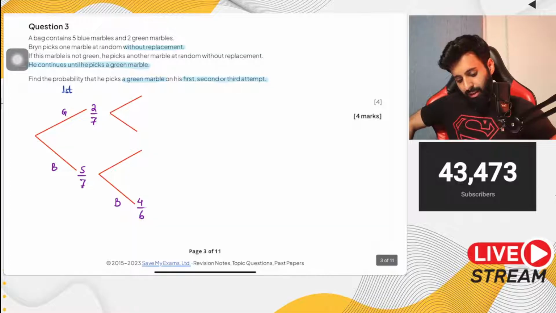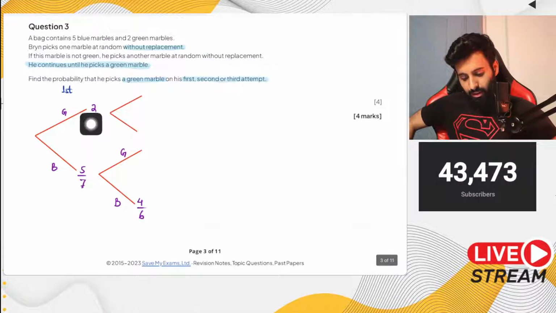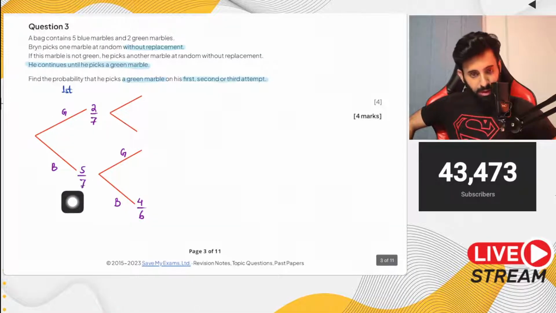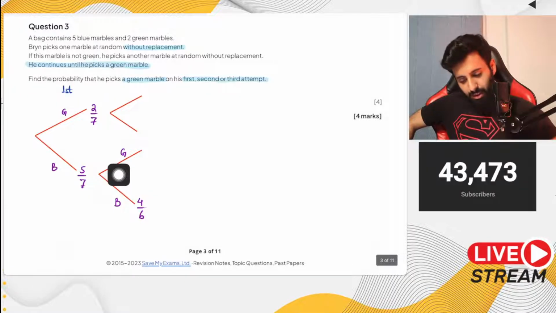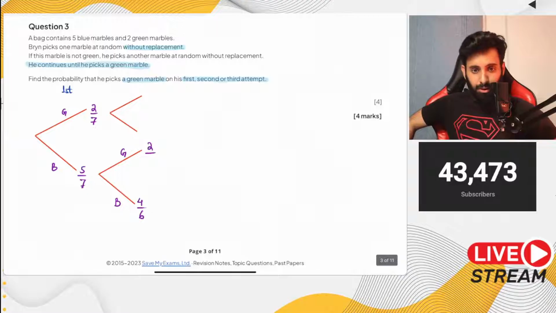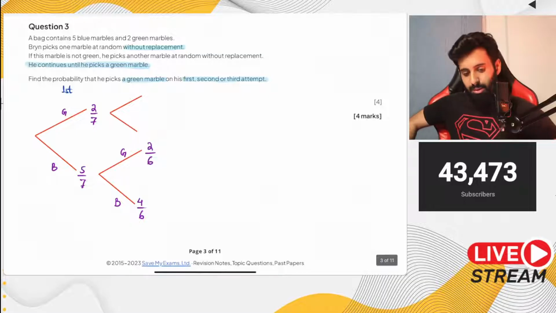And what about green? If the first one turns out to be green, the number of green marbles remains 2. But the total will go down by 1, so from 7 it's now going to be 6.